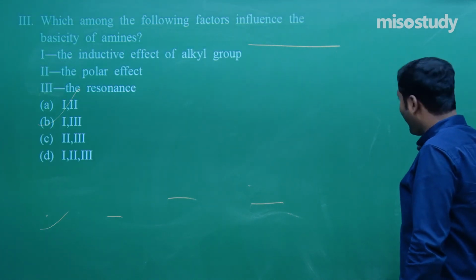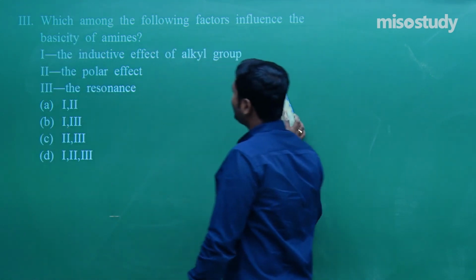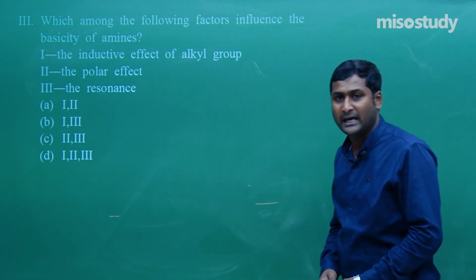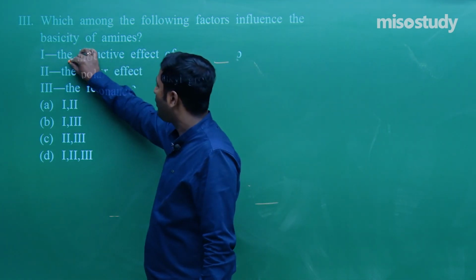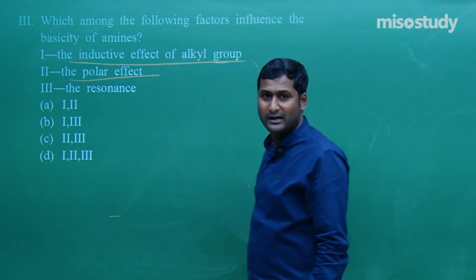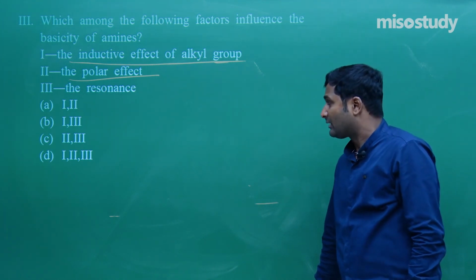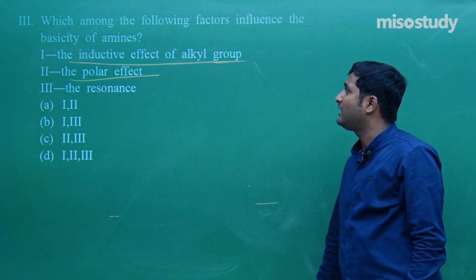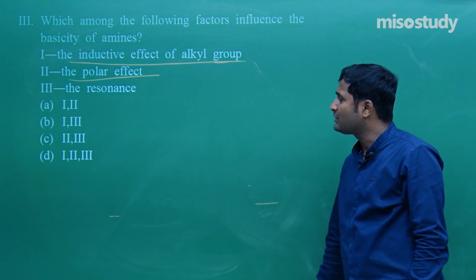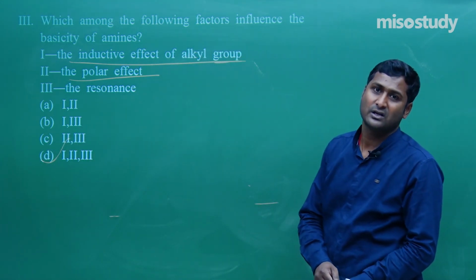Which of the following factors influence the basicity of amines? We know 3 factors: inductive effect, polar effect and resonance. Here one is also missing, steric hindrance. Polar effect also plays a role, that is the polarity comes when dissolved in aqueous medium. So the basicity of amine depends here on the inductive effect, the polar effect and the resonance. For this question, we can say that it is D, that is 1, 2 and 3, all options are correct.